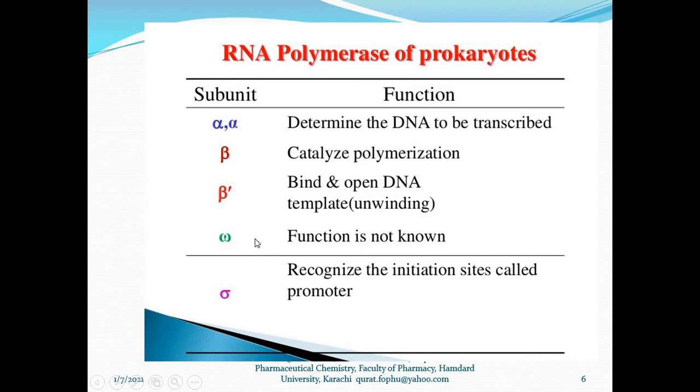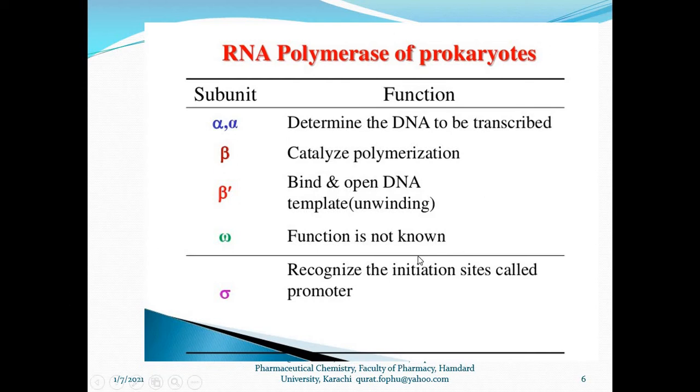All these subunits are present in the prokaryotic RNA polymerase, and one of the most important units is the sigma subunit.